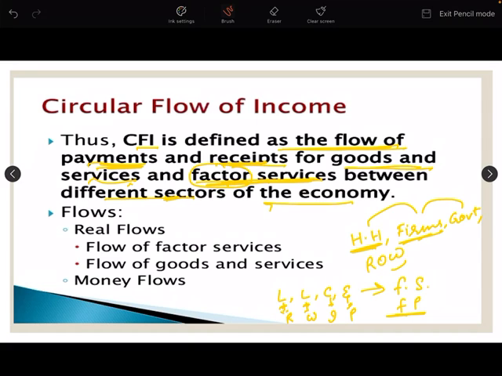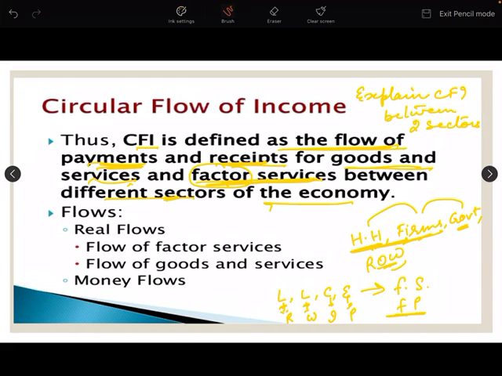All right, class? But in our syllabus we don't have the role of the rest of the world or the government sector. We simply have circular flow of income between two sectors, and the question comes like: explain circular flow between two sectors, or explain the two sector model of circular flow.